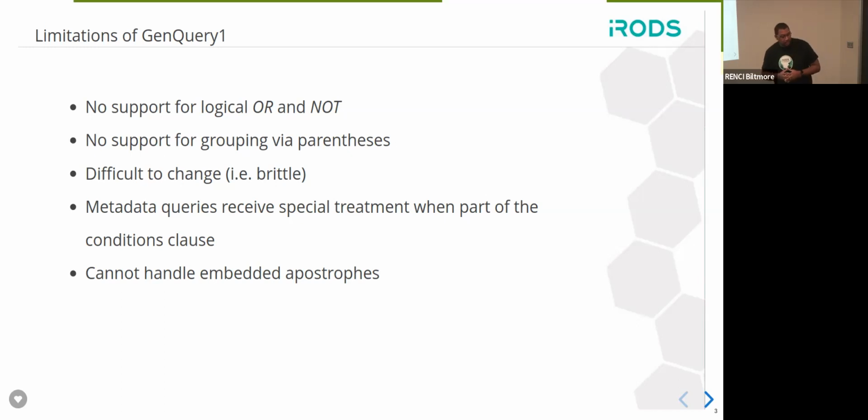Another limitation of GenQuery1 is that metadata queries also receive special treatment when they are part of the condition clause. By special treatment, what I really mean is that there's secret grouping that happens behind the scenes that you don't know about unless you're really in tune with the GenQuery internals. And so, we want to get rid of the magic behind all these things and expose these things to the user so they have more control. Last but not least, another big item is that it can't handle embedded apostrophes and possibly other special characters.